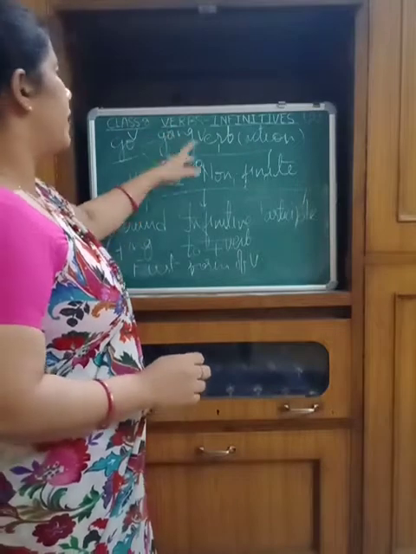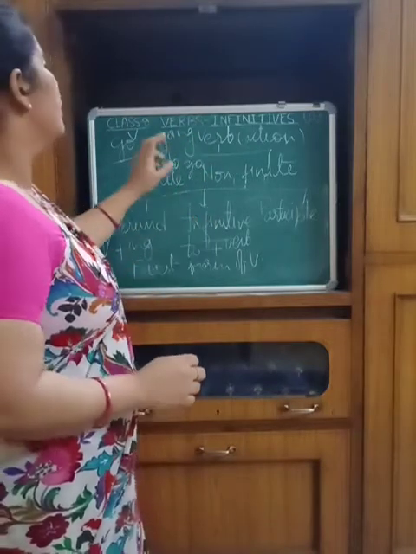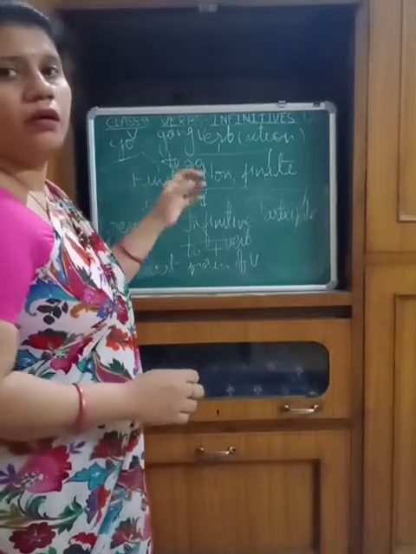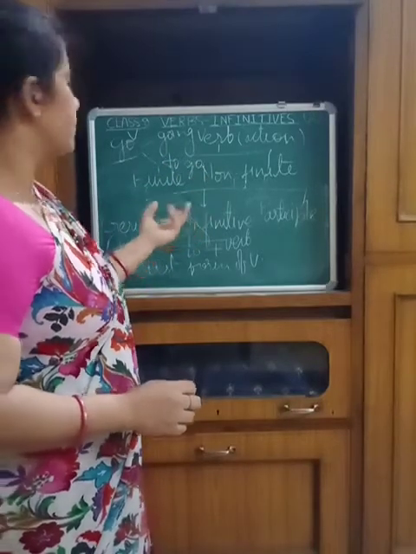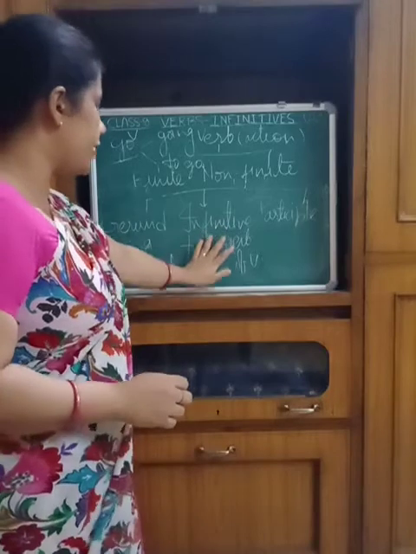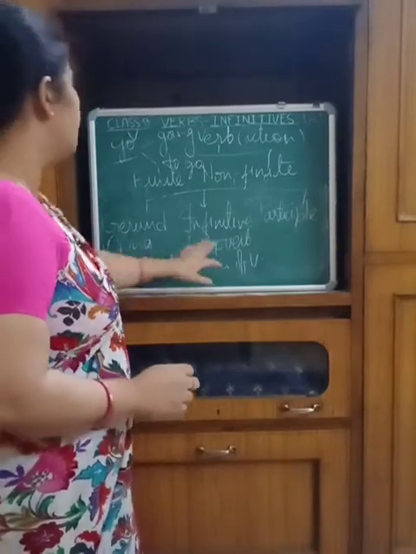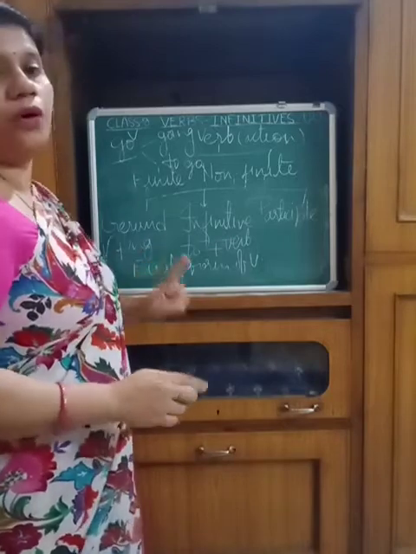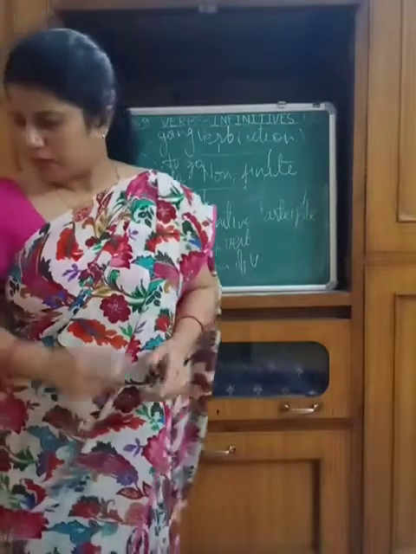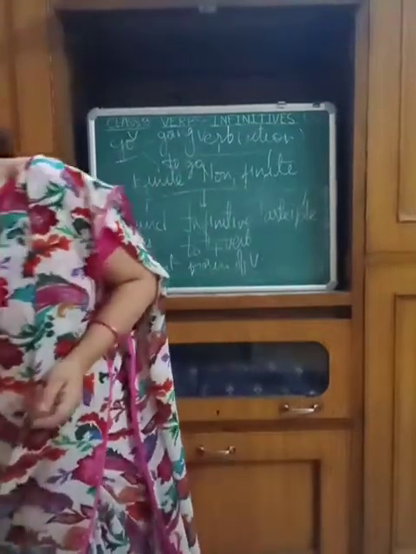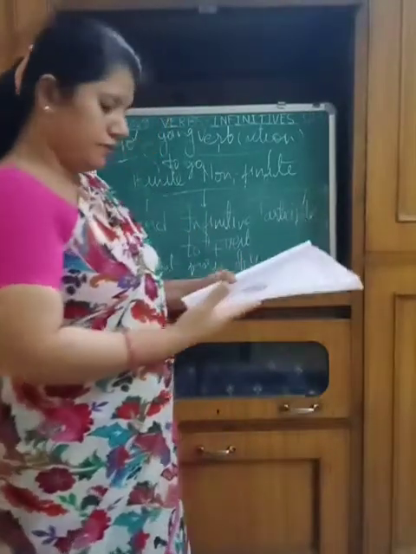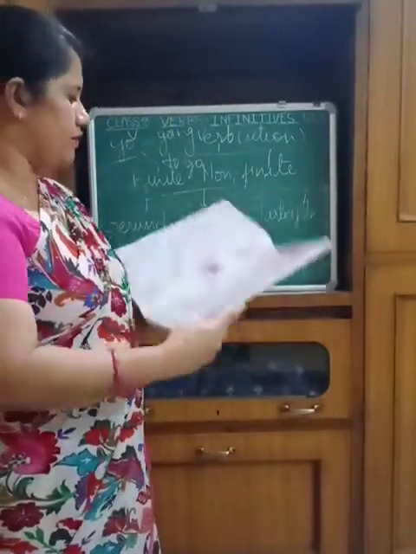Like go, went: we never write wenting or to went. So the gerund and the infinitive are always used with the first form of the verb.